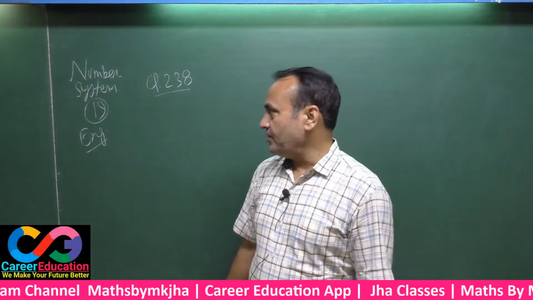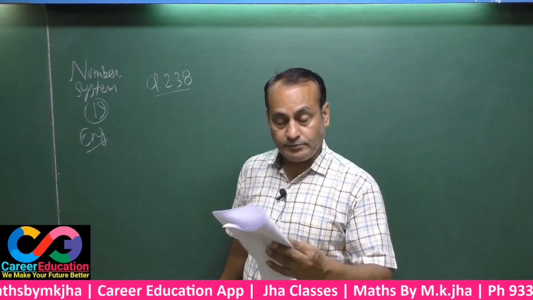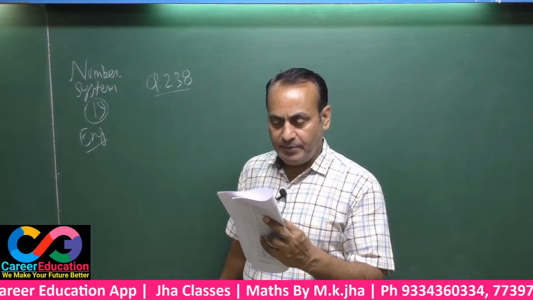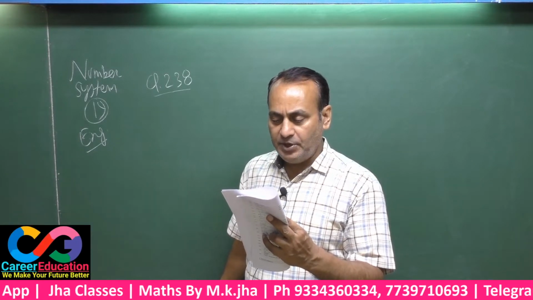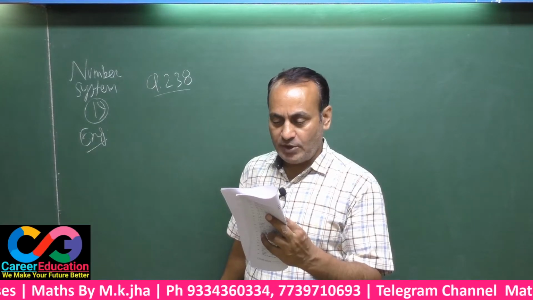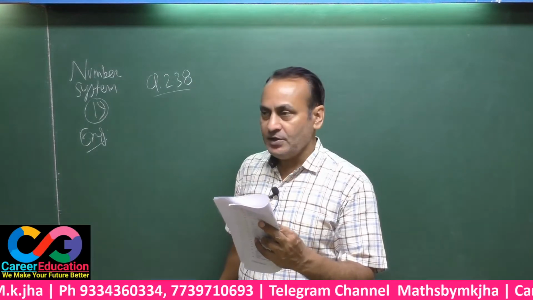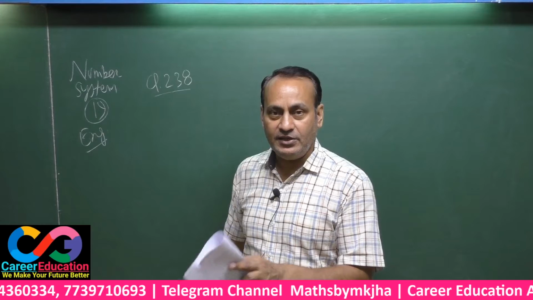Let us start number system class 19, question number 238 onwards. Question 238: if a 6-digit number is formed by repeating a 2-digit number 3 times, that is 141414, then that number will be divisible by. Such type of questions are asked mainly in SSC and then in railways.